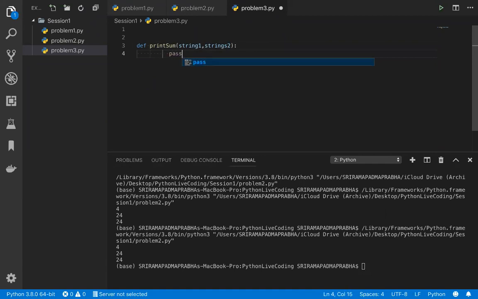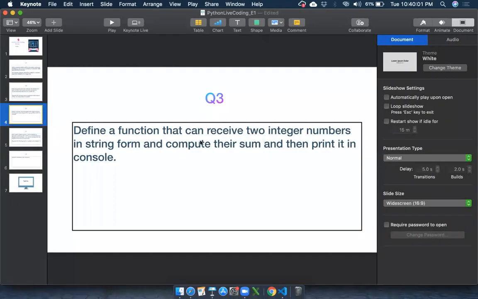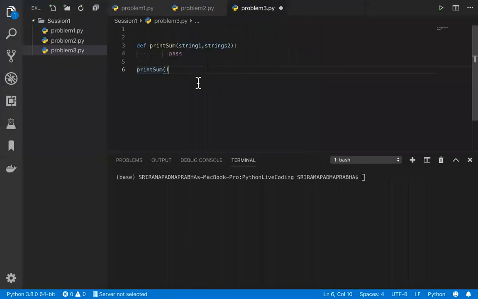Okay, so let me put pass here for the time being, and what values I'm going to pass to this. print_sum is the function. In the function, it is actually expecting two parameters, that is string 1 and string 2. I'm going to pass values. So what are the values I can pass here? String values only, because if you look at the problem statement, they are saying it can receive two integer numbers in the string form and compute their sum. So what is the string form? String form I will write here. For example, we can take 45 and 55.